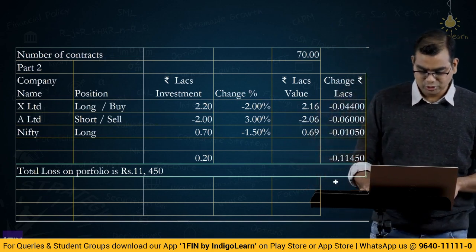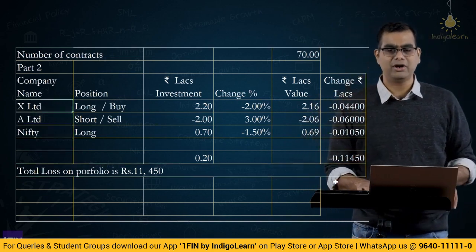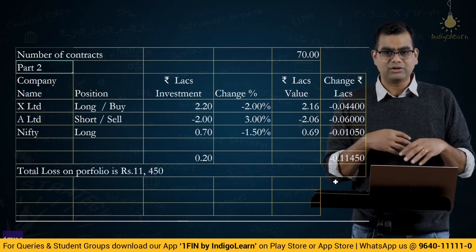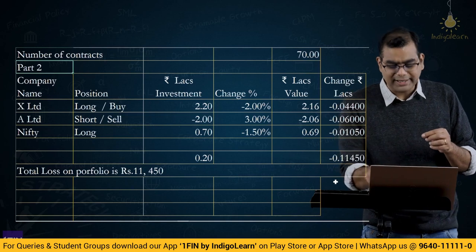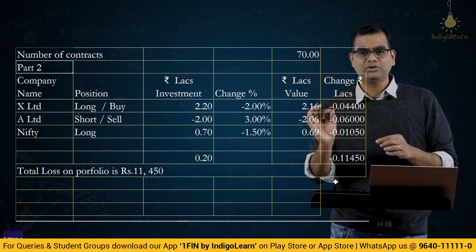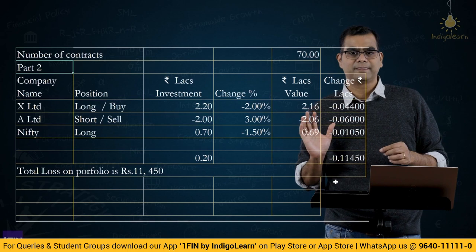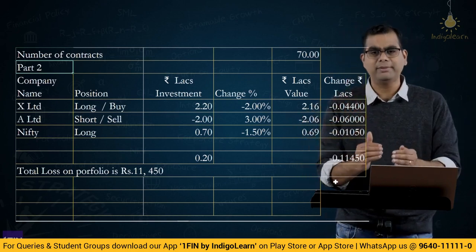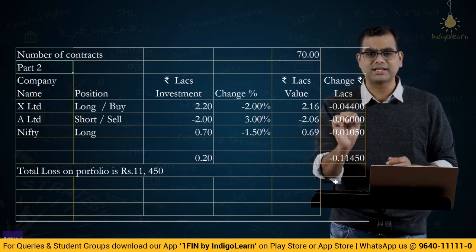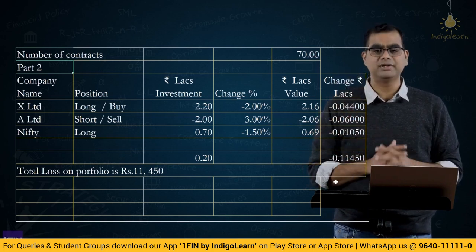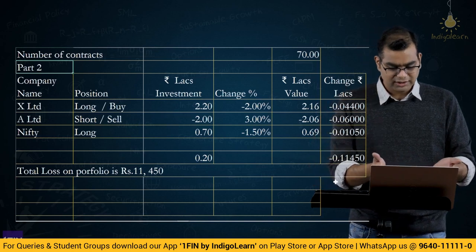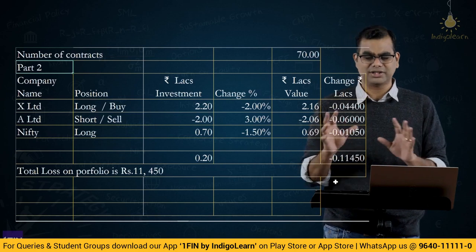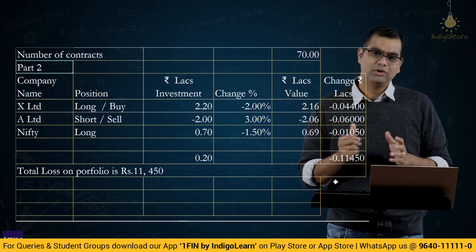See, here you should not try and complicate things beyond a level, by thinking what is happening to this, what is happening to that, how. Once you get one line item correct, simply follow the positions for other line items. So for the first line item, you have decided how the profit or loss is computed. Just copy paste the same thing. Whatever you did there, do the same thing for the other two also. It is very, very simple, right? So you've got a loss of 11,450. Very, very simple problem. Just that they have given multiple things just to confuse you. Okay. Now let's move to the next problem.